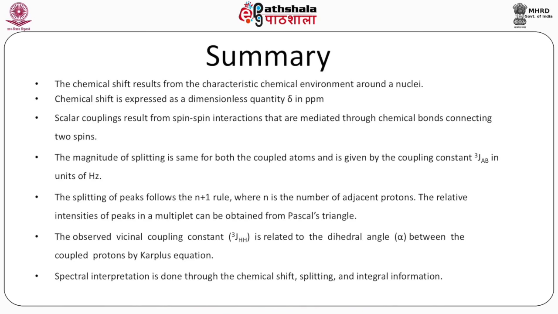The observed vicinal coupling constant 3JHH is related to the dihedral angle alpha between the coupled protons by Karplus equation, and it is important in the case of peptides especially, where the 3J H alpha HN provides a measure for the secondary structure alpha helix and beta sheets, about which we will learn in the next modules. Spectral interpretation is done through the chemical shift, splitting and integral information.